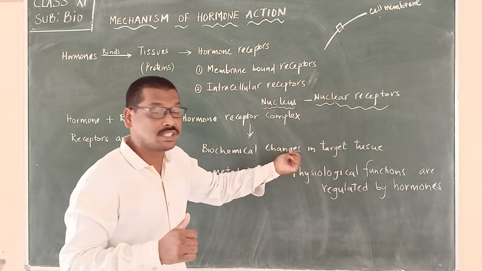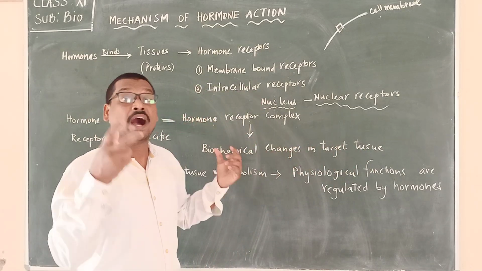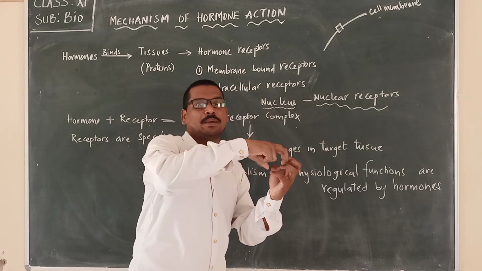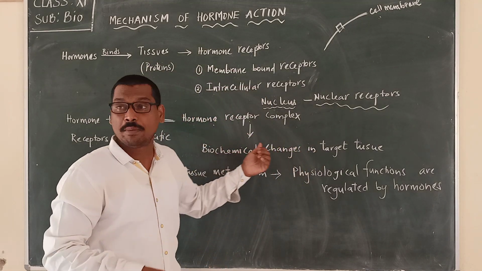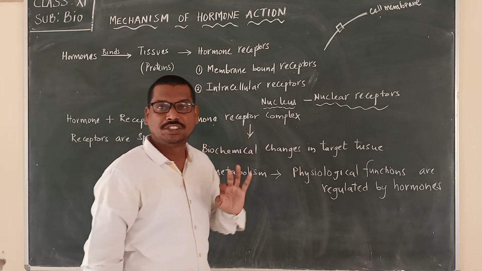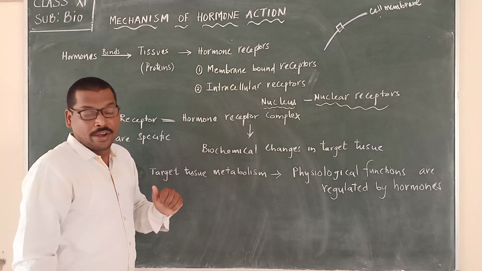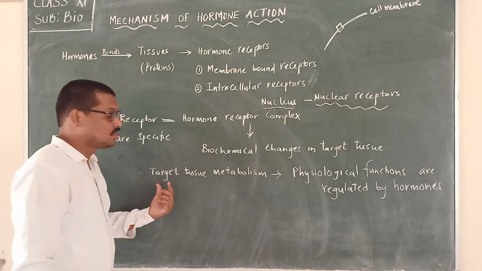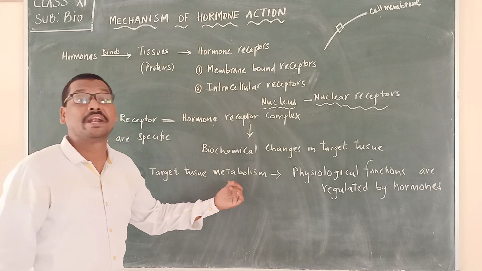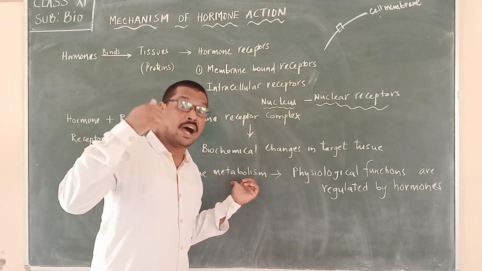When a hormone binds to the receptor, it brings up the biochemical changes in the target tissue. That means there are changes in the target tissue metabolism because of what? The hormone.